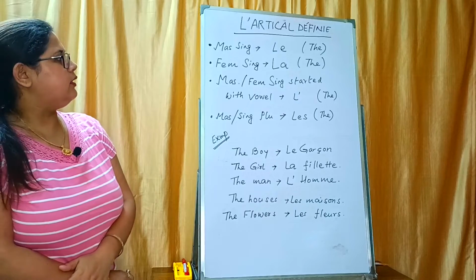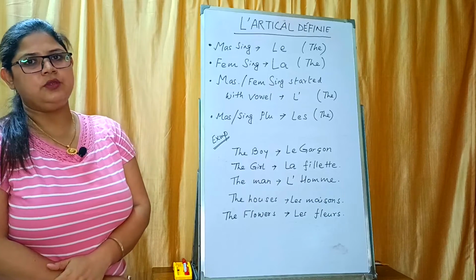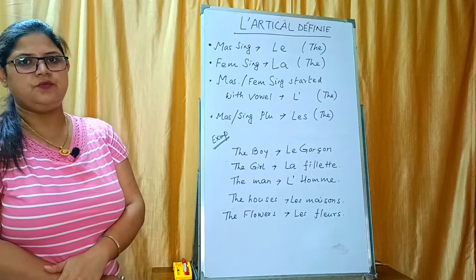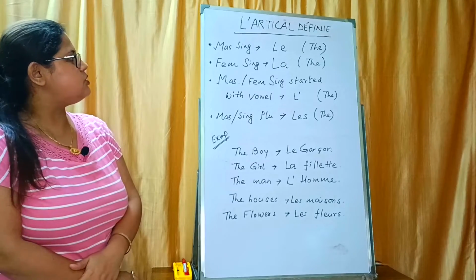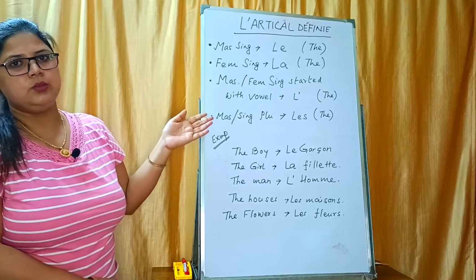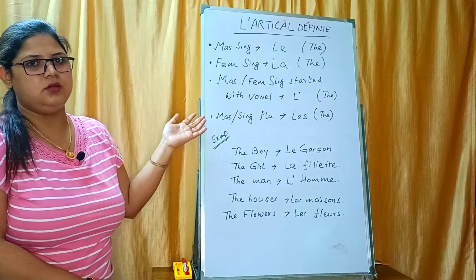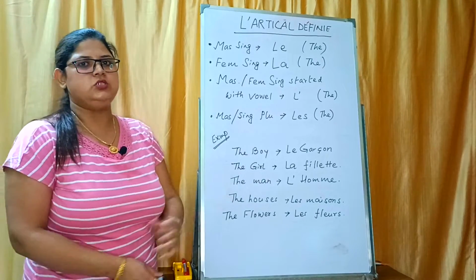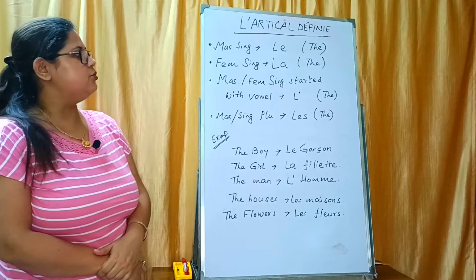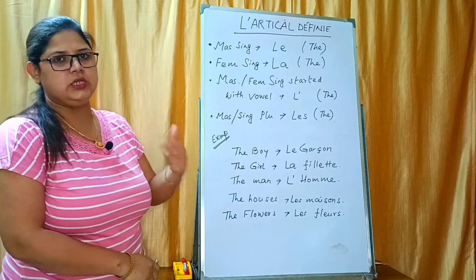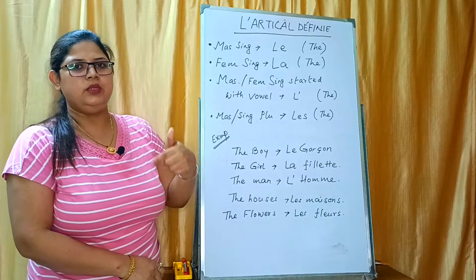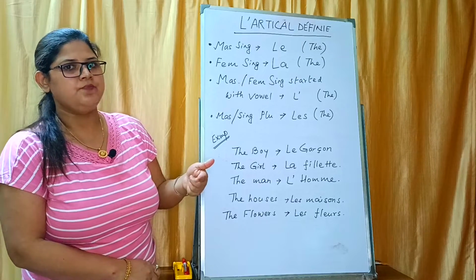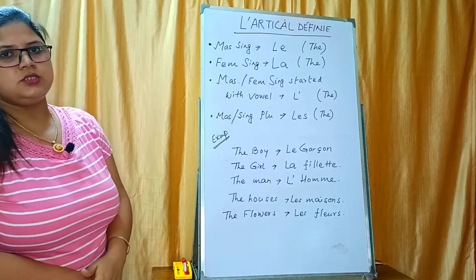In English, we use "the" in front of each and every subject. But in French, if it's a masculine singular noun, then it will be a different article, and if it's a feminine singular noun, then it will already be changed. So how to use that and how it changes when we use l'article défini, that I will teach you.